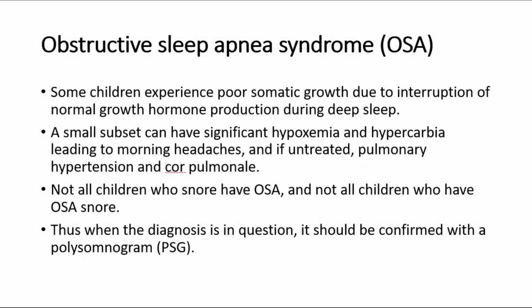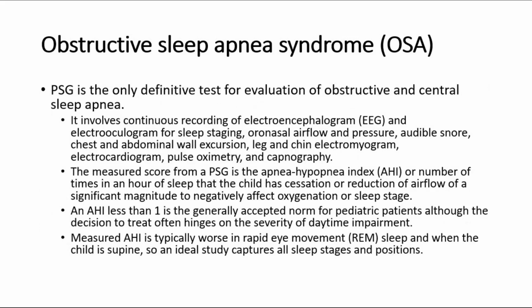Some children experience poor somatic growth due to interruption of normal growth hormone production during deep sleep. A small subset can have significant hypoxemia and hypercarbia, leading to morning headaches, and if untreated, pulmonary hypertension and cor pulmonale. Not all children who snore have OSA, and not all children who have OSA snore. Thus, when the diagnosis is in question, it should be confirmed with a polysomnogram. PSG is the only definitive test for evaluation of obstructive and central sleep apnea.